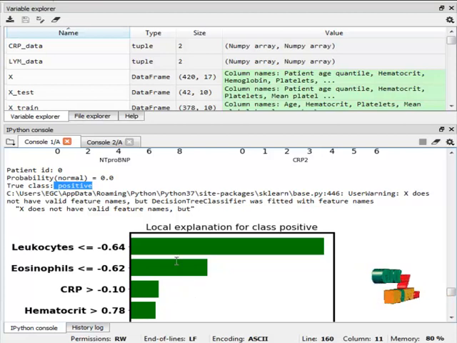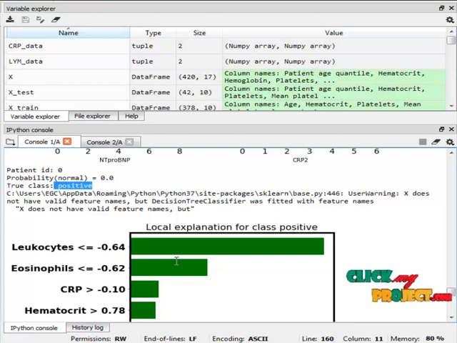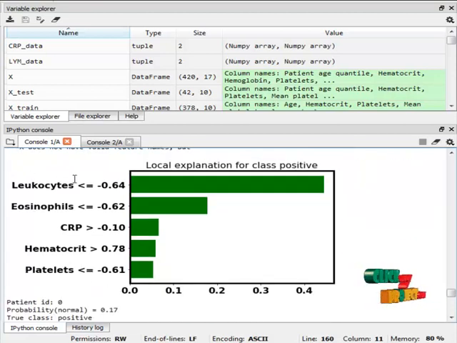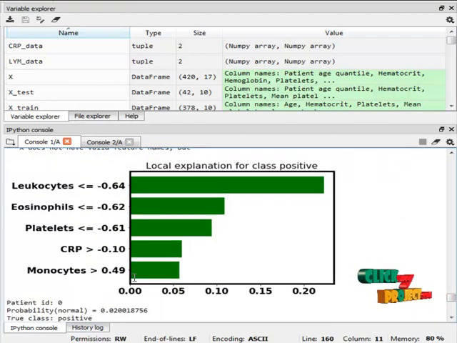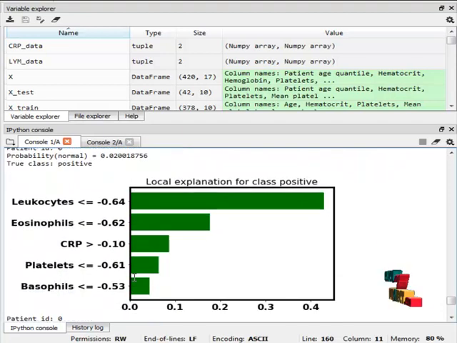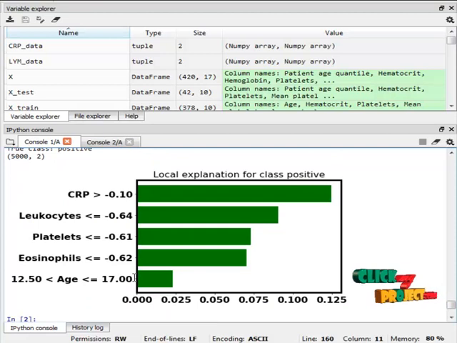And these are the line graphs for every algorithm. This is the line graph for the decision tree algorithm. It takes the features and provides the positivity, that means the severity, across the features. And this is the random forest algorithm line plot, this is the XGBoost algorithm line plot, and finally this is the neural network algorithm line plot.